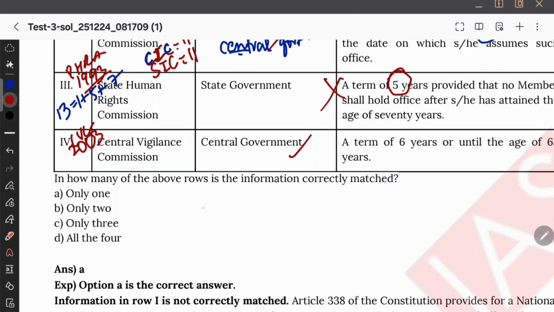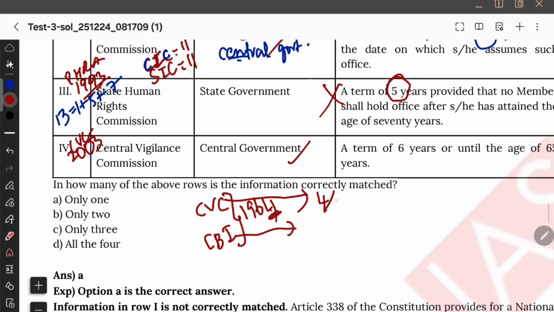Here I told you the distinction between CVC and CBI. What is the basis? Is CVC created through the CVC Act? No. Statutory status is definitely by the CVC Act 2003, but it was already established through the Santhanam Resolution 1964. So our base should not be the CVC Act, our base is the Santhanam Resolution 1964. Now what's the trick I said for this 1964? If it is CVC, I said that CVC is ending with 4, right? Therefore 4 or 65. That I said. Don't write it as something else, 6 like that. It is ending with 4 or 65.